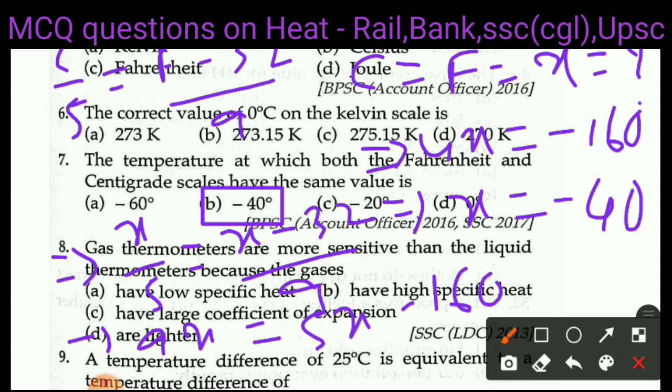So minus 40 degree is the right answer. Minus 40 degree Celsius and minus 40 degree Fahrenheit, in both scales they show same value. Alright? Here is the solution, you can see.